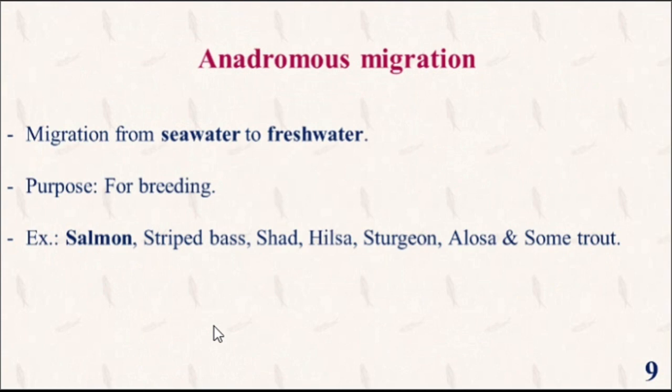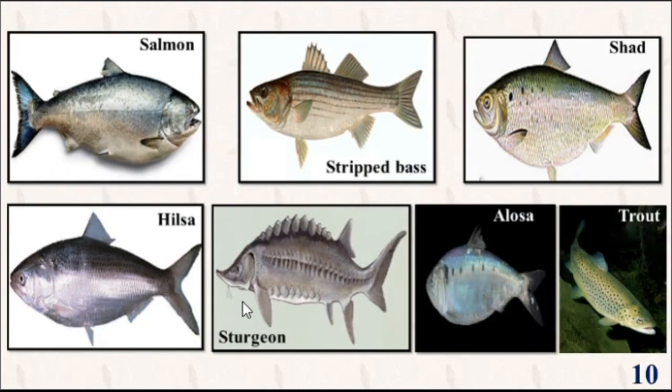Now switch to anadromous migration. Anadromous migration is the second subtype of diadromous migration. Definition: the migration from seawater to freshwater is known as anadromous migration. Here the purpose is breeding. Here we can see some photos of some different fishes which perform anadromous migration. First one is salmon, second is striped bass, shad, hilsa, sturgeons, alosa and some trouts.